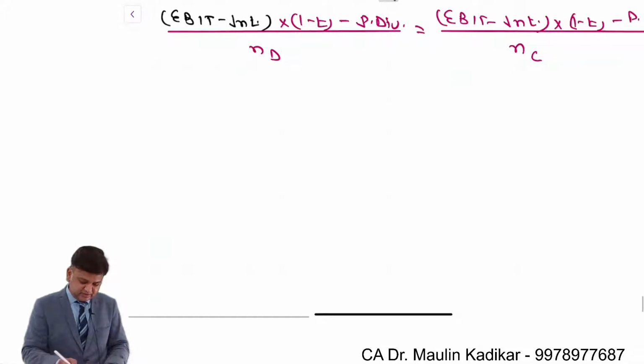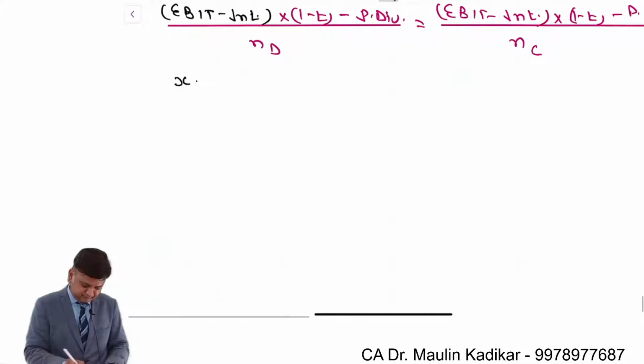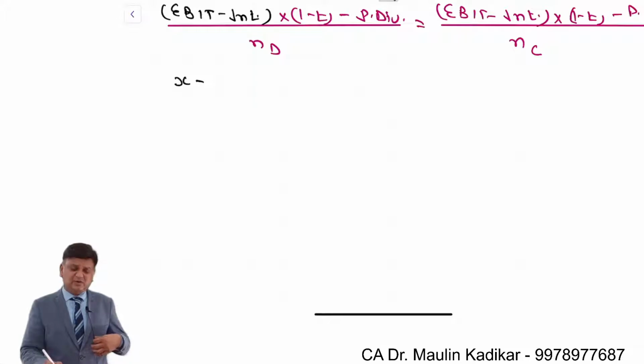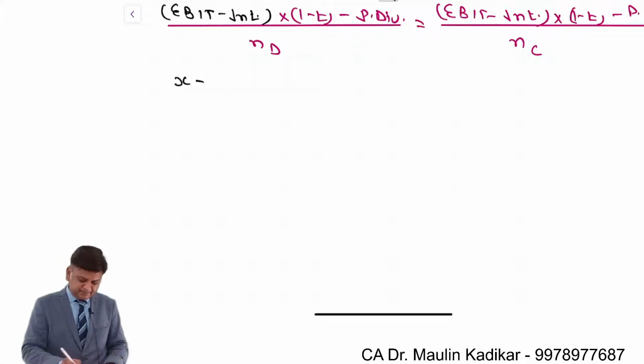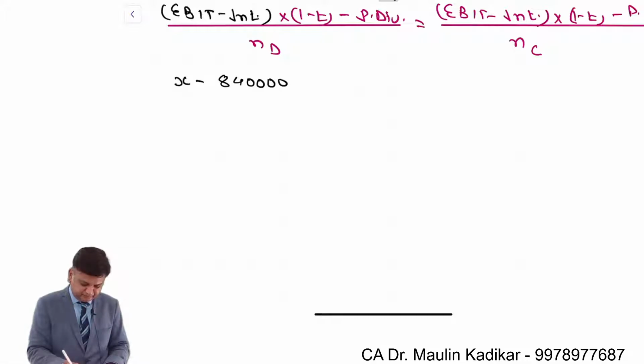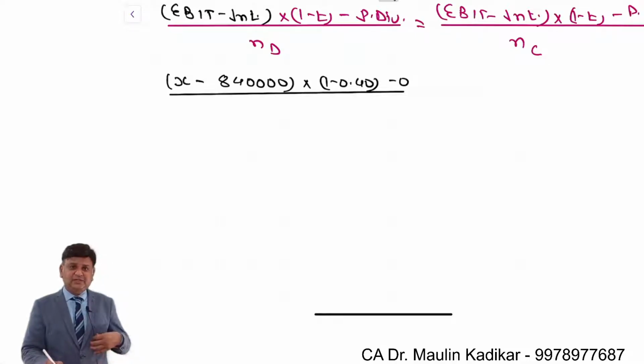We'll assign X variable to it, minus what is the amount of the interest in the debt plan. We already have found over here 8,40,000 into 1 minus 0.40, minus 0, divided by number of equity shares.